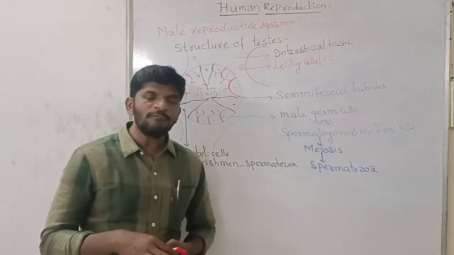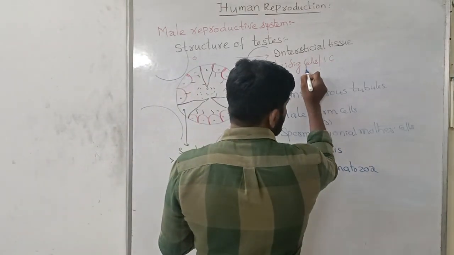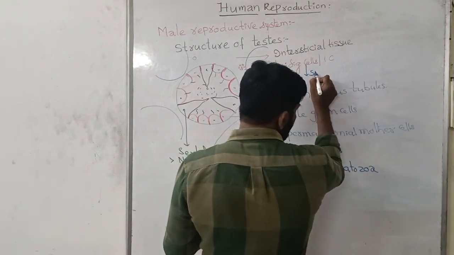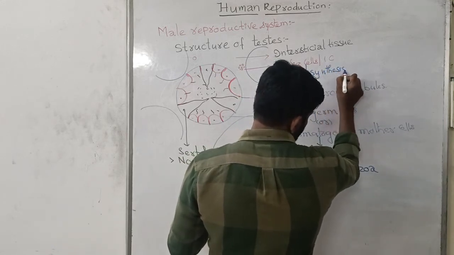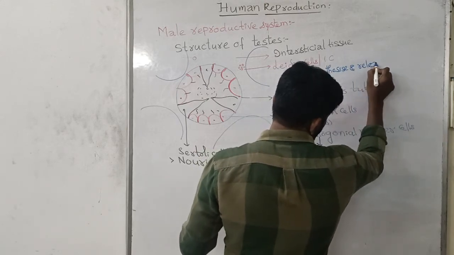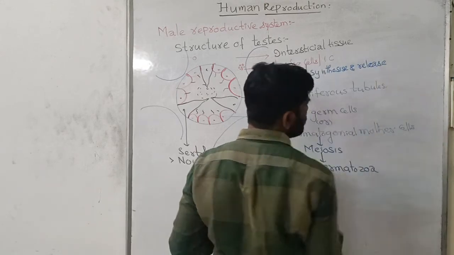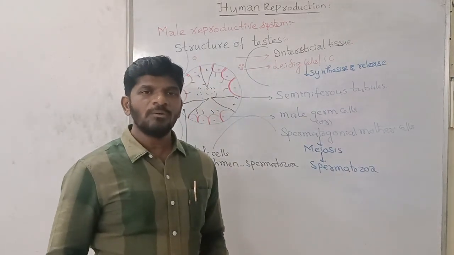The purpose of the Leydig cells: they synthesize and release hormones, many androgens.